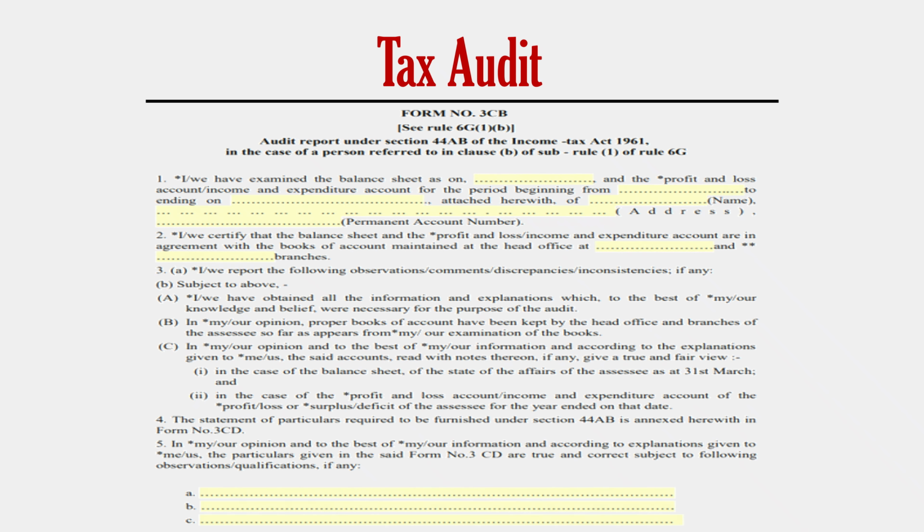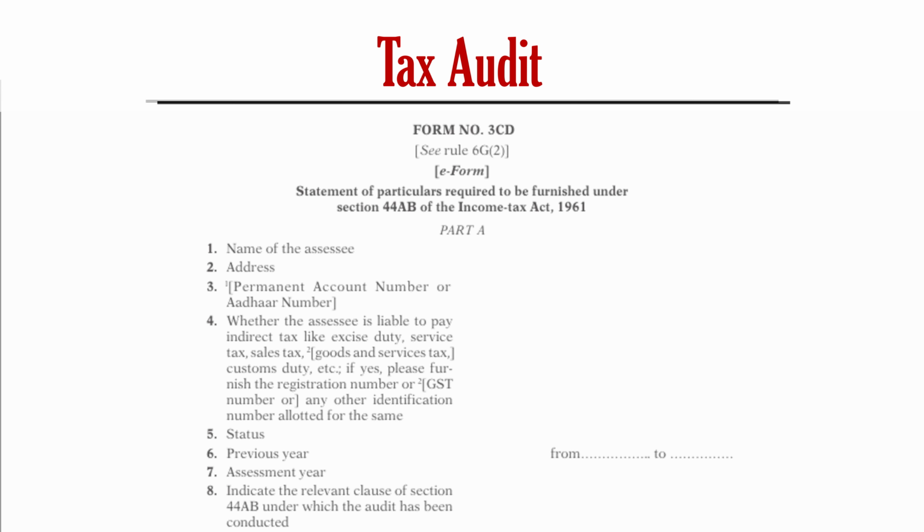Similar details are to be furnished under Form 3CB in case the assessee is not liable to be audited under any other law. And in Form 3CD, various details are to be furnished, starting with the name of the assessee, address, PAN number, status, previous year for which the tax audit has been conducted, assessment year. Also, if the assessee has been under 44AD or ADA, the sections and subclauses are to be mentioned from A to E for 44AB.